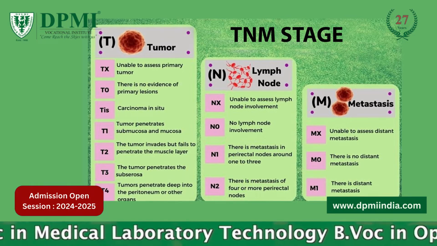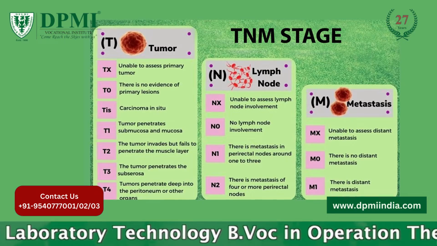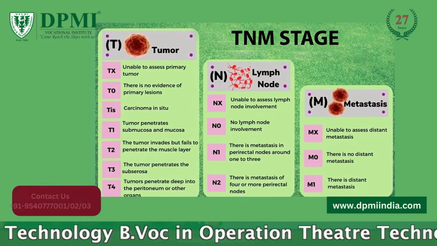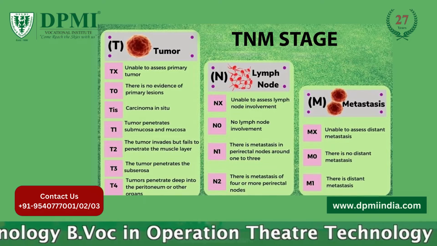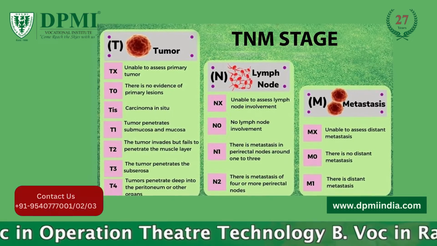Tis refers to a tumor in situ. This means that the tumor is only found in the cells where it started. It has not spread to any surrounding tissue. T1 to T4 describe the size and location of the tumor on a scale of 1 to 4.